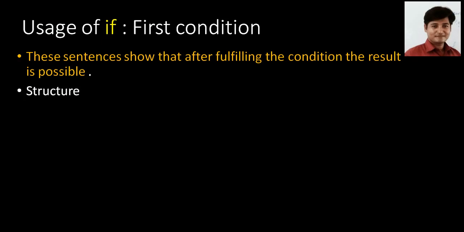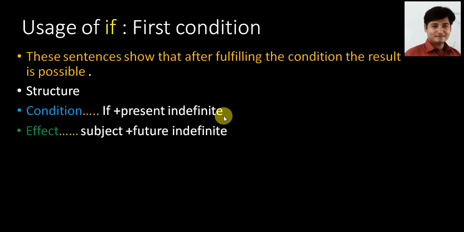First of all, I tell you what is the structure of these first conditions. The condition is introduced with if plus present indefinite tense. The condition which is needed to get some result, to get some effect, is introduced with this structure, if plus present indefinite, and the result or the effect is introduced with subject plus future indefinite.